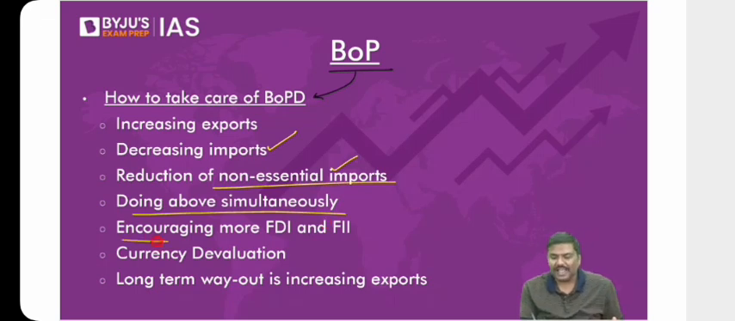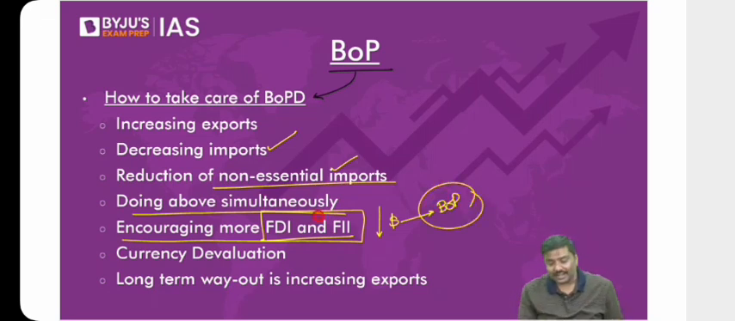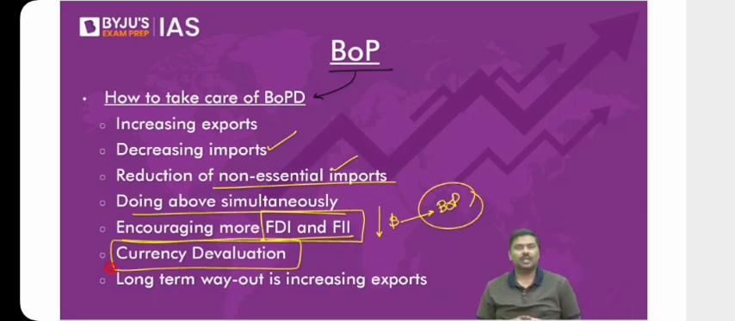Encourage more FDI and FII. Why? If you encourage more FDI and FII, dollar inflow will increase. It will add to the balance in the balance of payments. You can go for currency devaluation. One way is to go for currency devaluation. How? Sir, how will currency devaluation work?